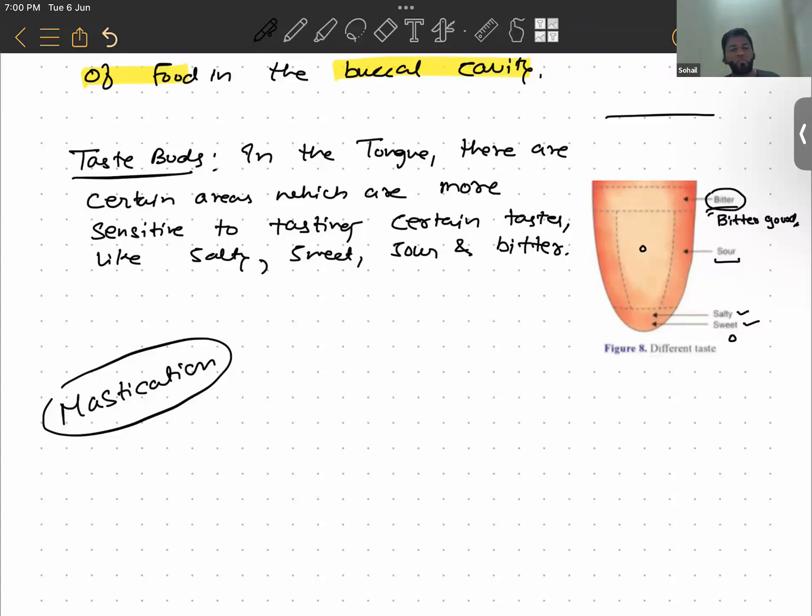What does mastication mean? Look, mastication is basically the mixing of the food along with saliva and partial digestion of starch in the food. That is called mastication.